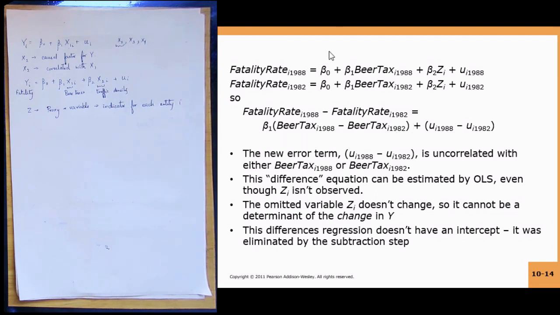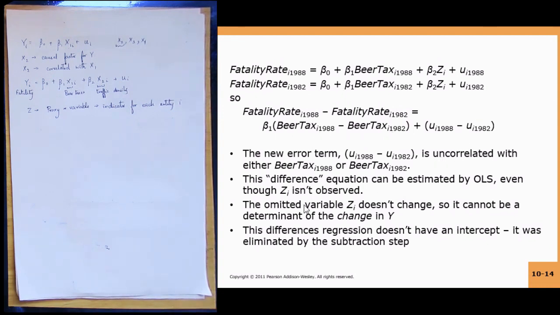Notice that beta zeros have cancelled out and beta 2 ZIs have cancelled out, and the error term UI 1988 minus UI 1982 is what is left over here. The conditional mean of UI 1988 given these two is 0, and the conditional mean of UI 1982 given these two is 0. So the conditional mean of the difference will also be 0.